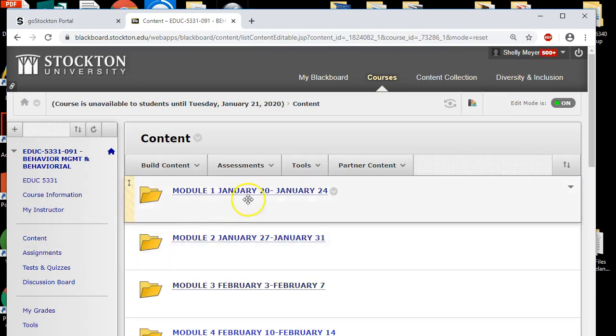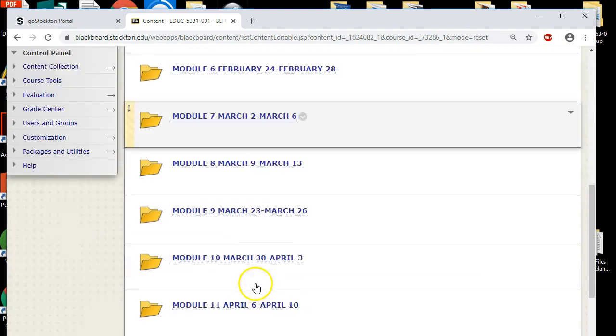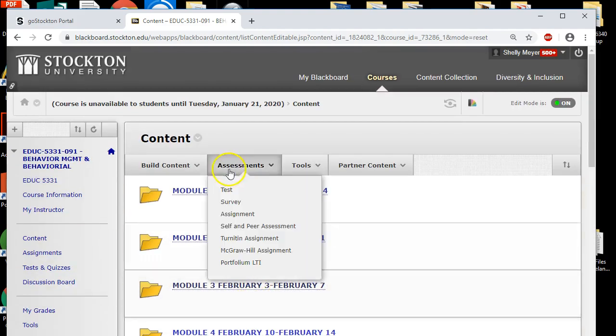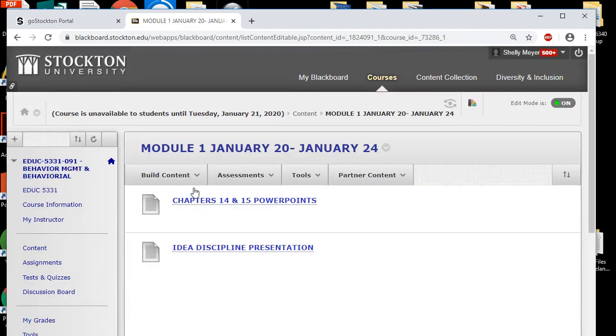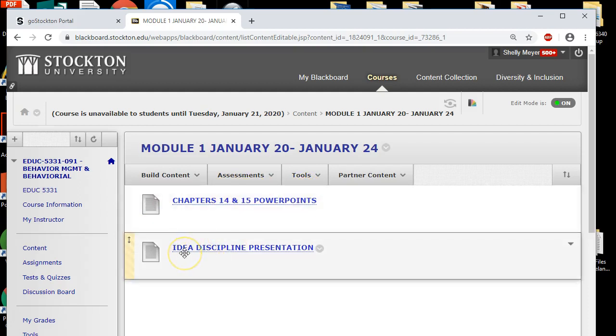In the content folder, you're going to have every module. Within each module, I'm going to open it up. You're going to have the chapter PowerPoints and any articles or documents that you need. The first, as I said, the first assignment is the IDEA discipline presentation, and that is due January 27th. You will review that and follow the criteria on the rubric, which is all explained for you.